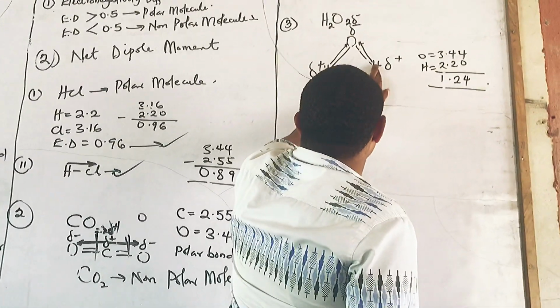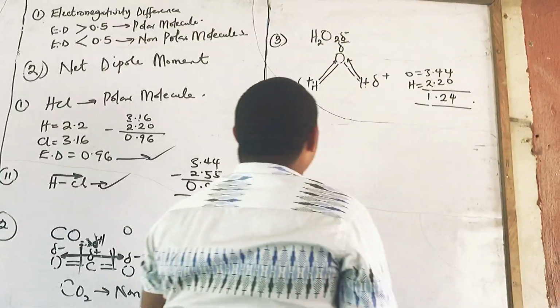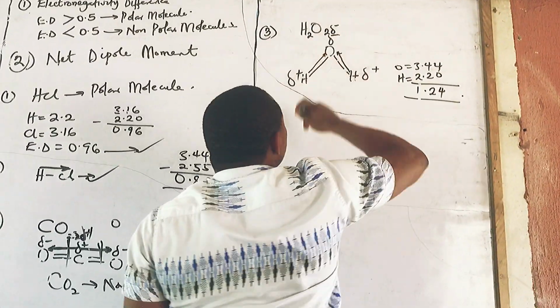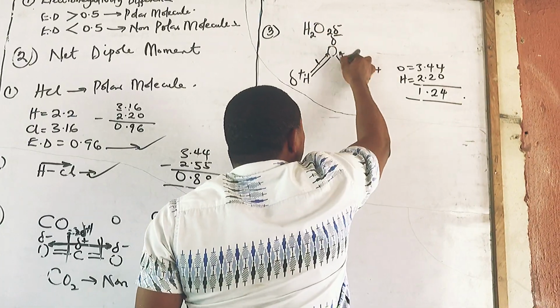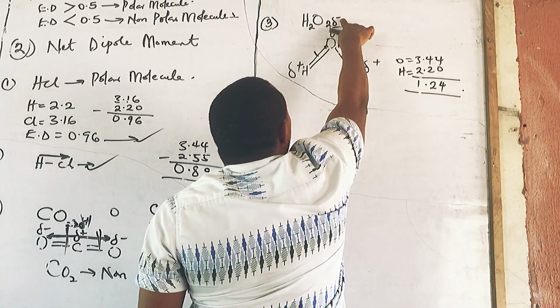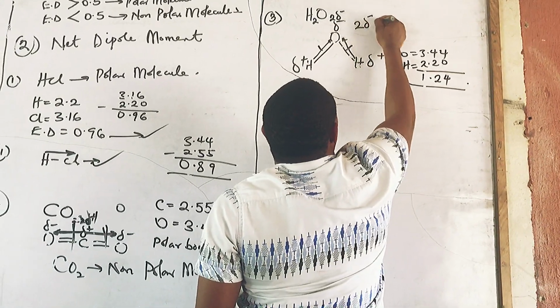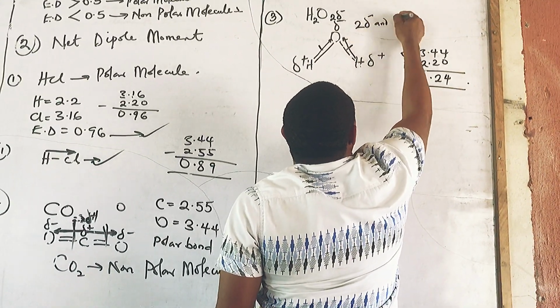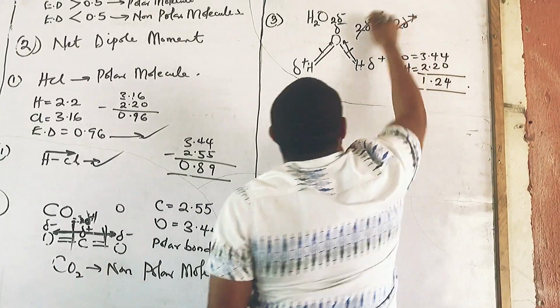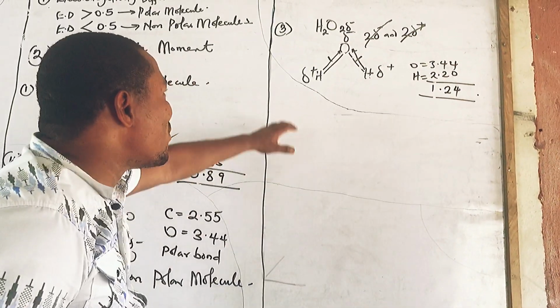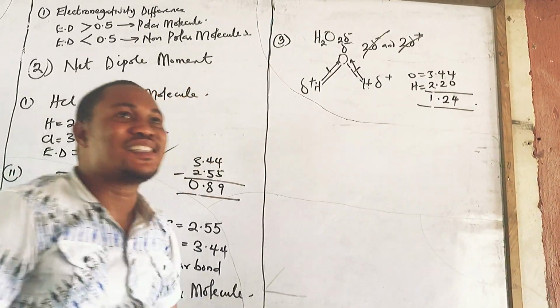So for these two to be neutralized, we have two partially negatively charged signs here. So this will neutralize this. Can we see that? Because two negative charges will neutralize the two partially positive charges. They will neutralize themselves. So a whole lot of people will now say that H2O is a non-polar molecule.